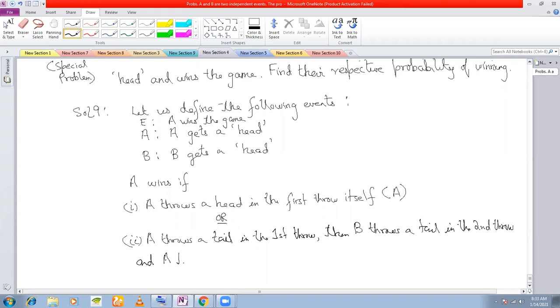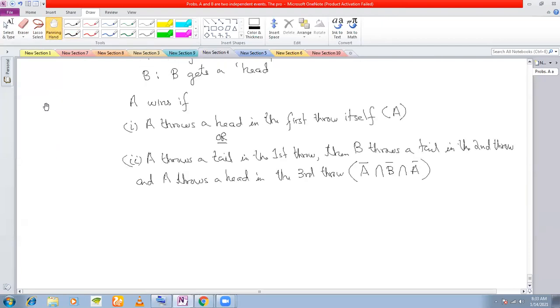A throws a head in the third throw. What is this event? A throws a tail. That means A bar, right? Because I have defined A as A gets a head. And B throws a tail. What is the event B throws a tail? It is B bar, right? And A throws a head. This is the event. In this event, A will win.